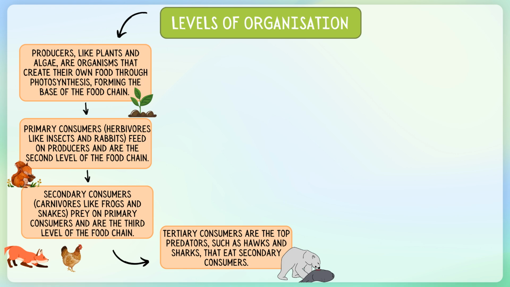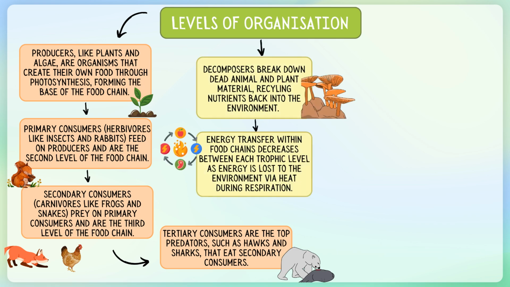We then examined primary consumers, herbivores like insects and rabbits, that feed on producers, followed by secondary consumers, carnivores like frogs and snakes, that prey on primary consumers. We discussed tertiary consumers, the top predators, such as hawks and sharks, that eat secondary consumers. Finally, we discussed decomposers, that break down dead animal and plant material, recycling nutrients back into the environment.